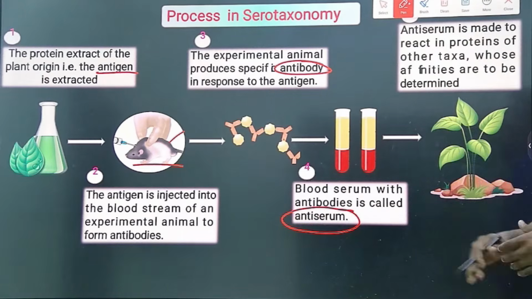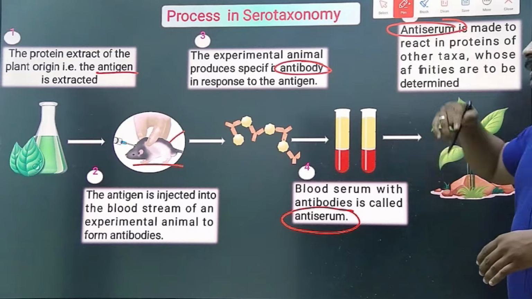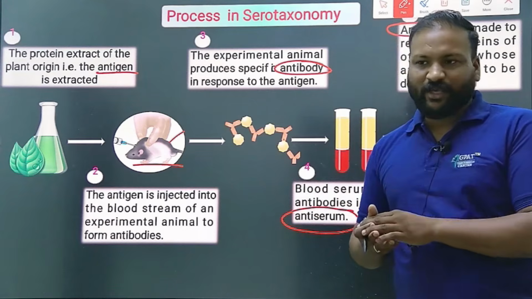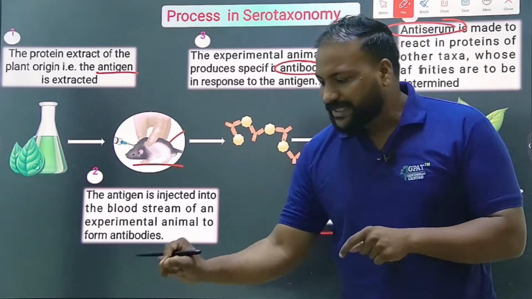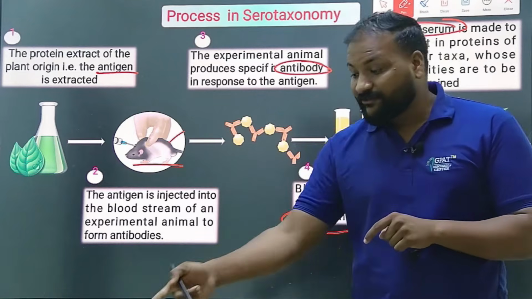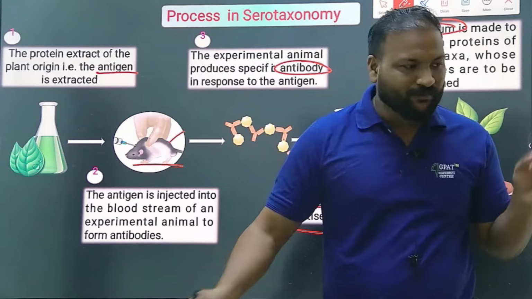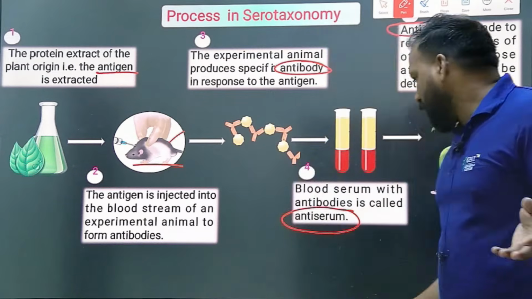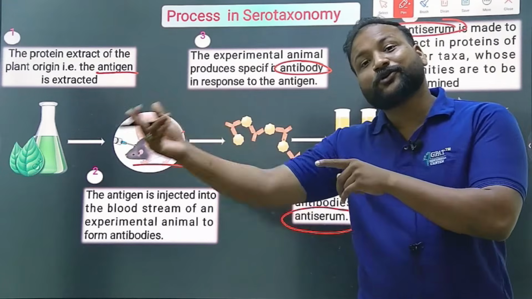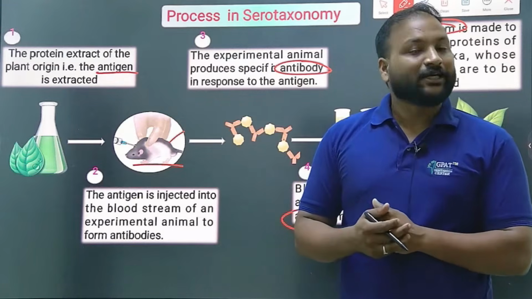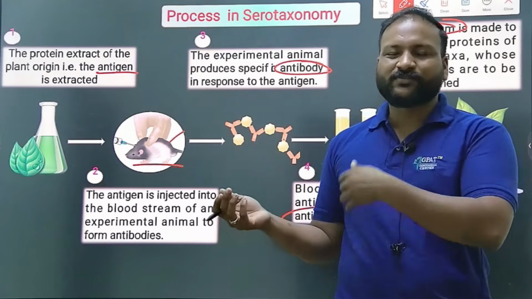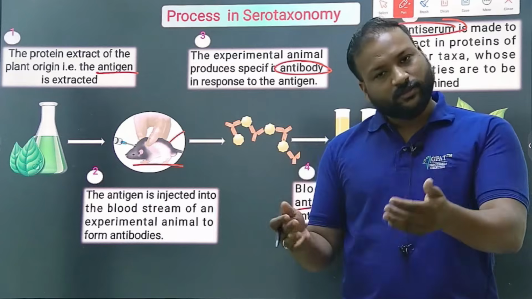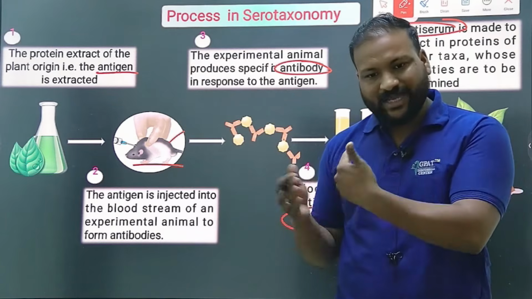Okay, simple. That anti-serum solution can be introduced into the plant where we want to find out the relativity. If you have doubt about this plant, it may have relativity. If this plant has relativity to that plant, you can inject the same blood anti-serum solution, and if it produces antibodies, that is, if it forms antigen-antibody reactions, that could be the same plant.